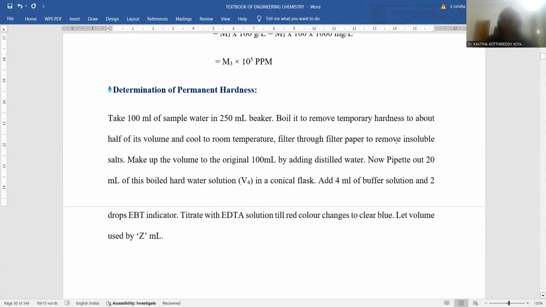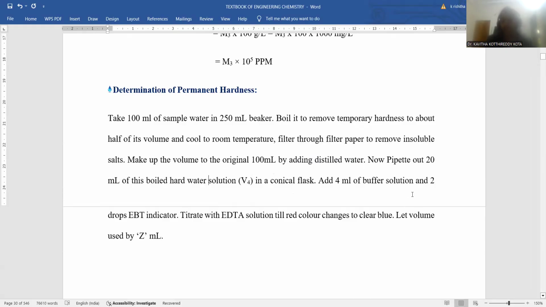After the filtration, insoluble salts are removed, and that 50 ml of sample water now contains only permanent hardness. That 50 ml is now diluted up to 100 ml using distilled water. Now pipette out 20 ml of this permanent hardness water, taken as V4, into the conical flask. Again the process of titration remains the same as above.